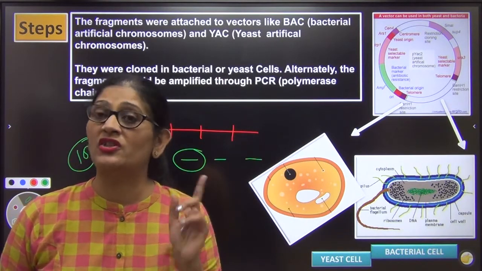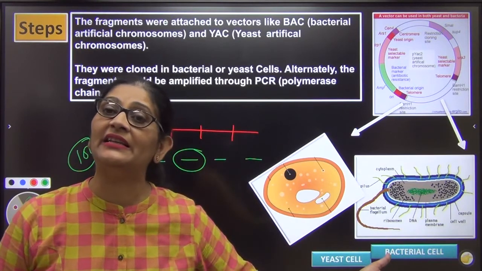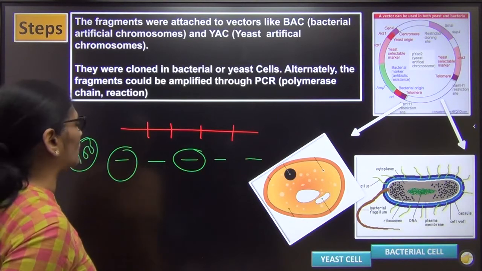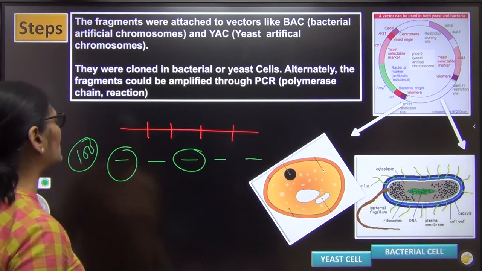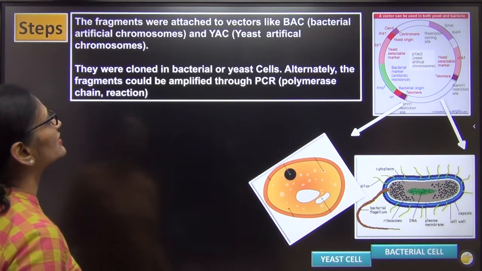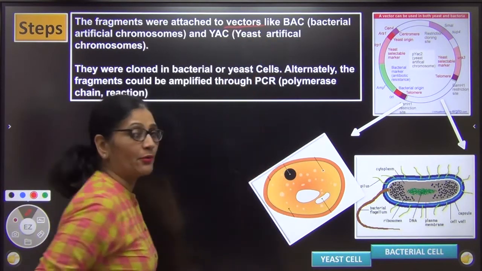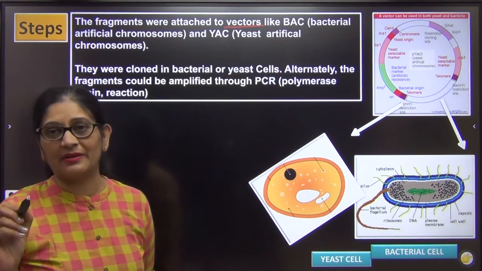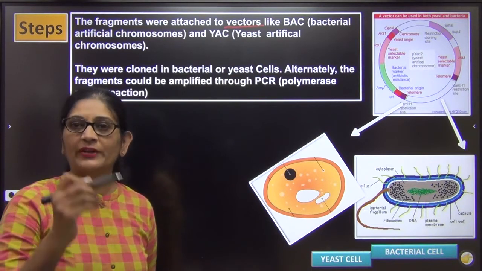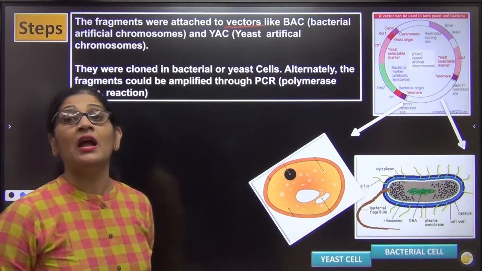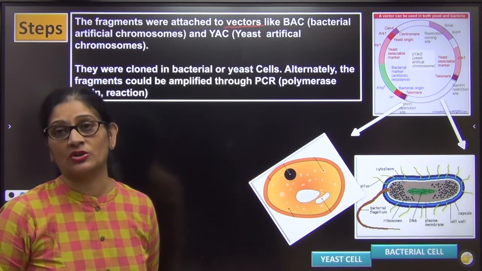One of the processes which is very important will be dealt with in detail in your chapter biotechnology. There were 3 processes through which it could have been done. Making multiple copies of this DNA could have been done by 3 processes. One, with the help of vectors, and this is very important. This is both for your board exam and medical. As I was just going through the question paper, because I need to discuss that after this next lecture, I saw that a lot of questions come from this.